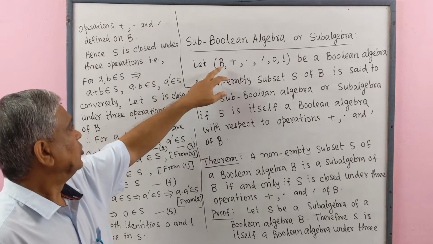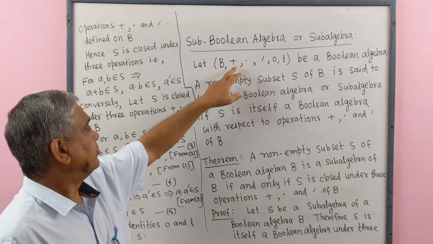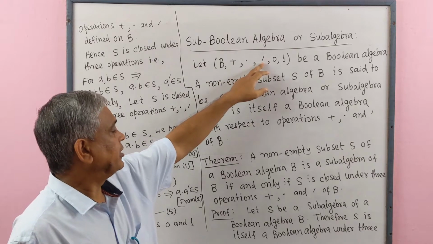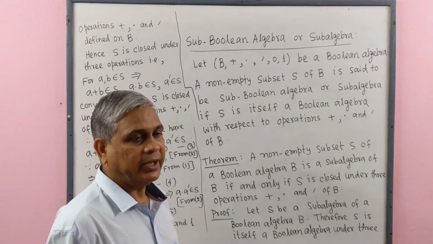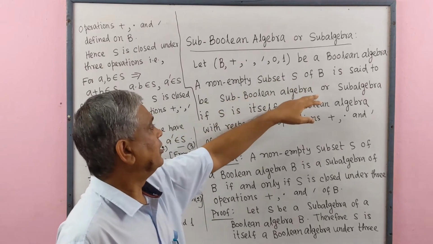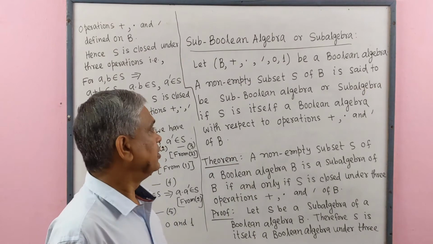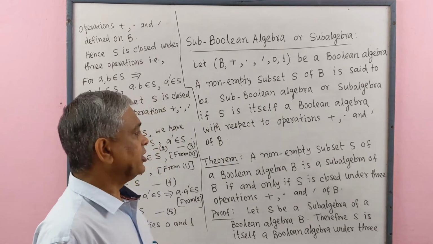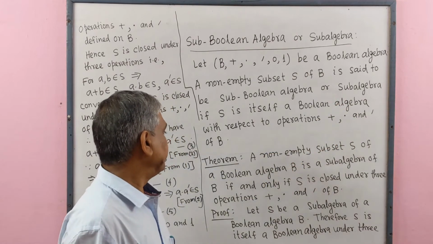Let B, with binary operations plus and dot, unary operation complement, and identities 0 and 1, be a Boolean algebra. A non-empty subset S of B is said to be a sub-Boolean algebra or sub-algebra if S is itself a Boolean algebra with respect to the operations plus, dot and complement of B.